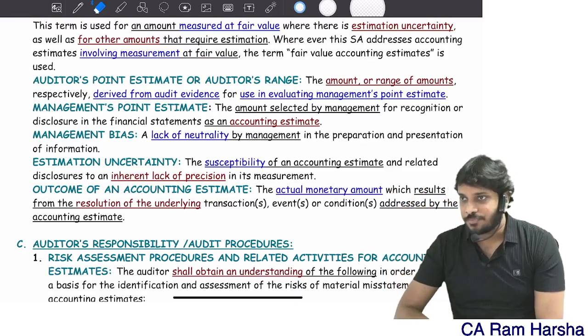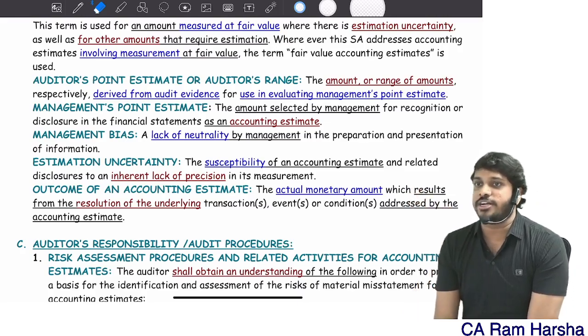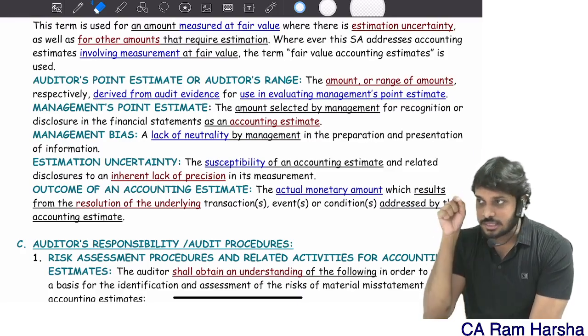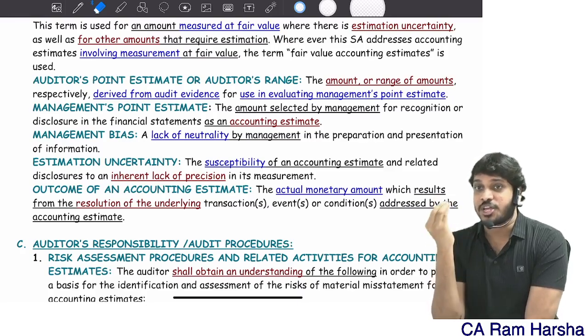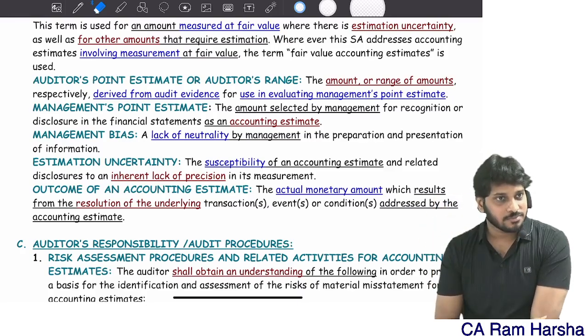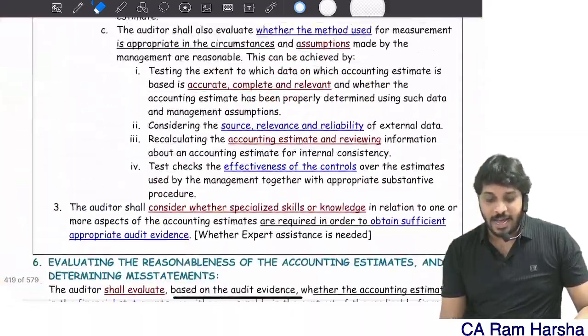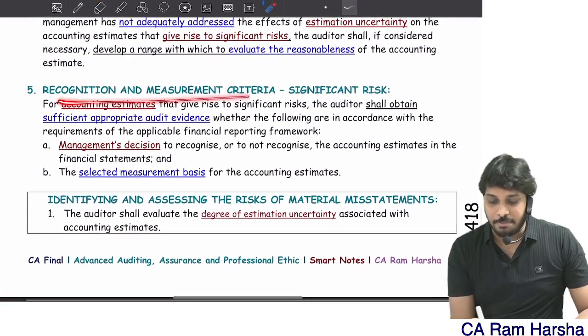Under what circumstances will the auditor develop an auditor's range or point estimate? What will you write? When management failed to address estimation uncertainty. Getting it?